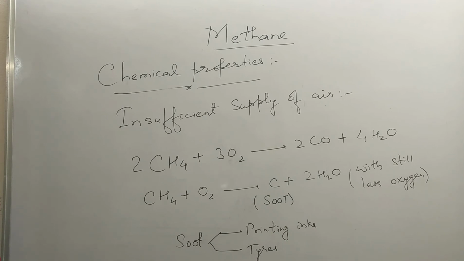Carbon monoxide binds with the hemoglobin of RBC to form carboxyhemoglobin, which decreases the amount of oxygen in the body, and in severe cases it can prove fatal also. So methane burns in a still lesser amount of oxygen to form soot. Soot is used in the manufacture of printing inks as well as tires.